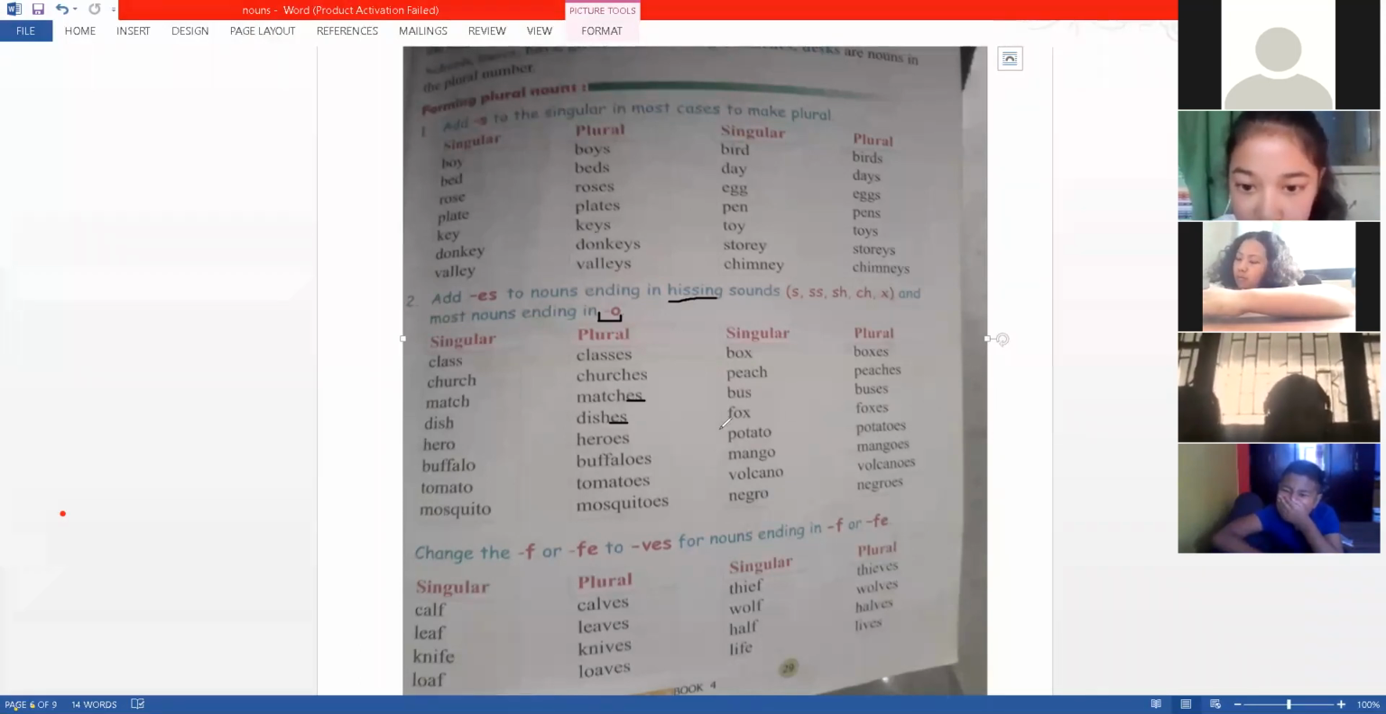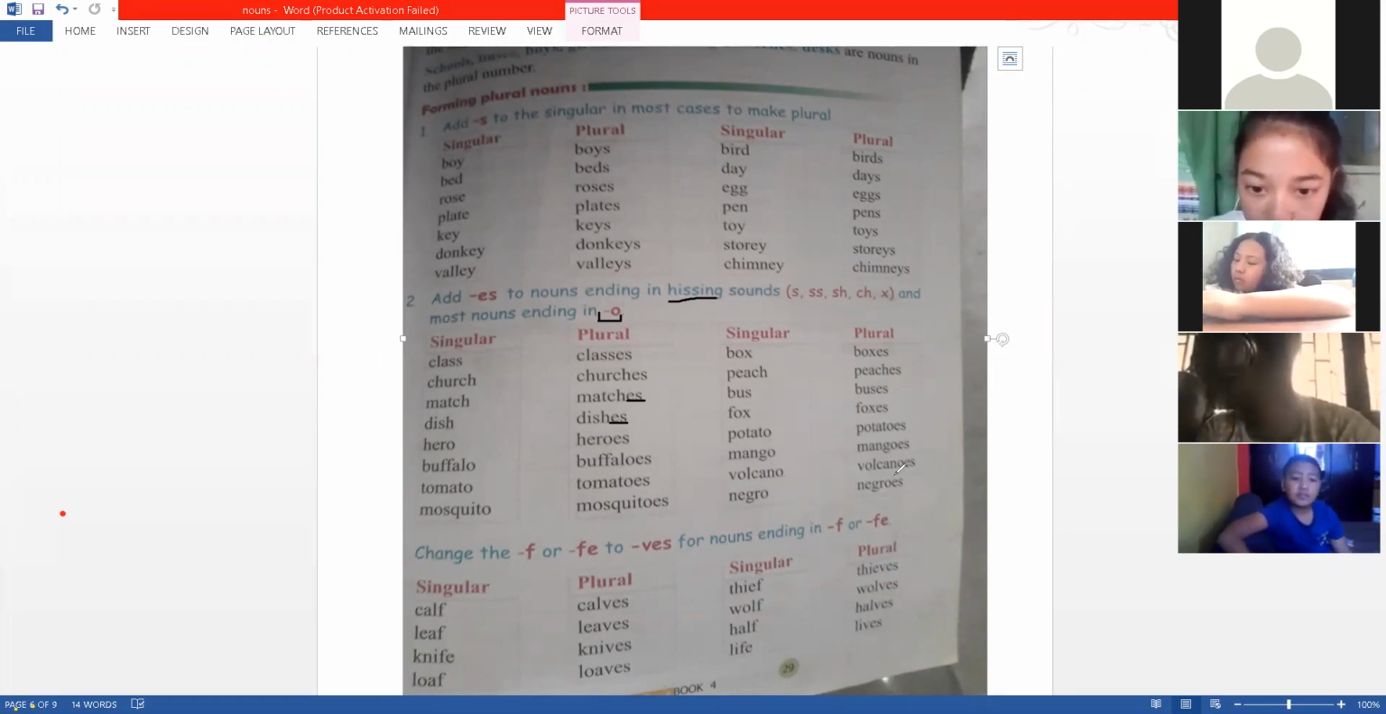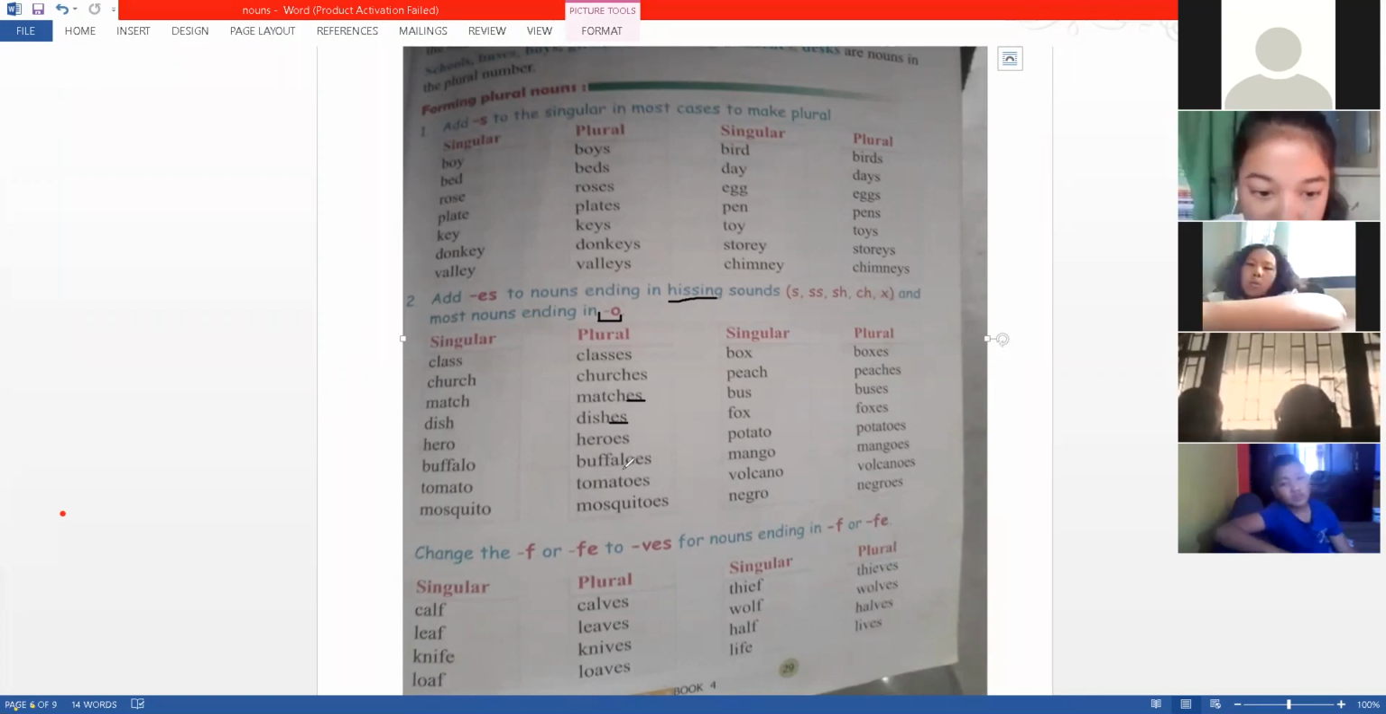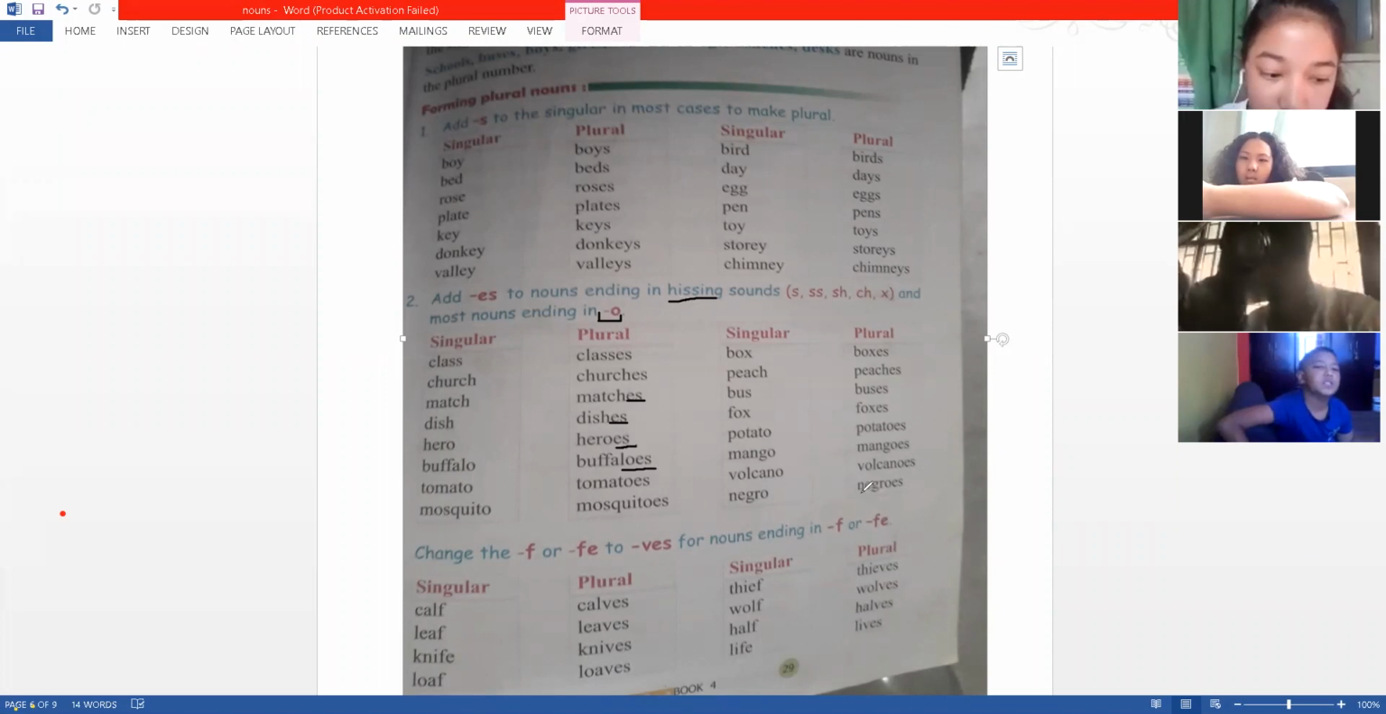Fox, foxes. Potato, o sound, potatoes, mangoes, volcanoes, negroes, mosquitoes, tomatoes, buffaloes. Sir, what is a negro? Sir, Negroes are African people, black people.